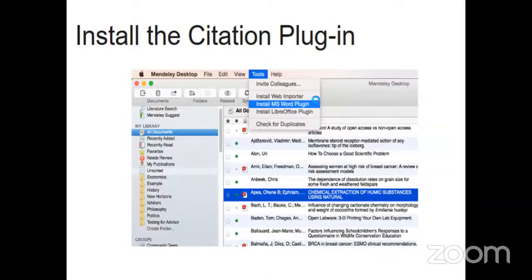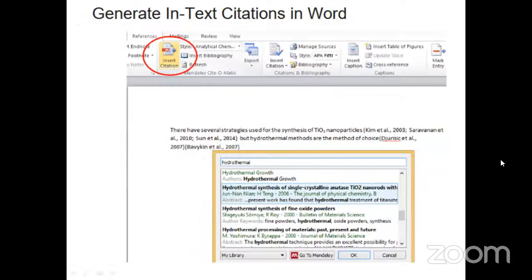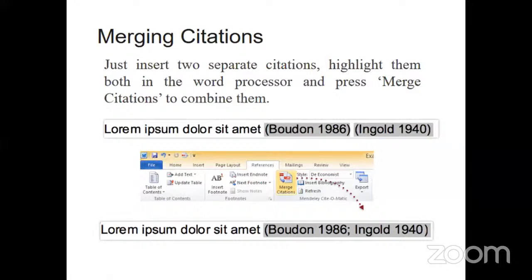Okay, so if you click it in MS Word, you will get an icon like this, insert citation, and it will be linked with that particular software. So while clicking this, you can link all the journal papers which you have stored in the software in MS Word itself. In this way you can make use of the same citations, and two or more citations can be merged.